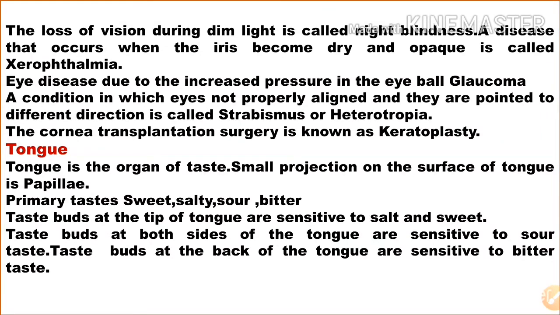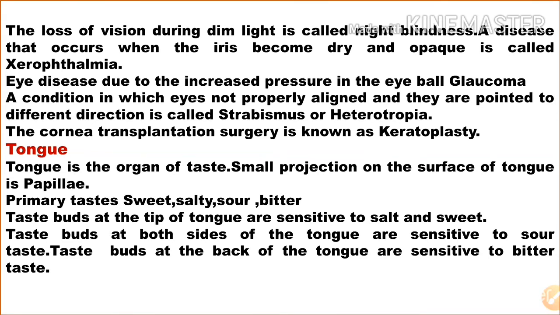The eye disease due to increased pressure in the eyeball is glaucoma. A condition in which the eyes are not properly aligned and point in different directions is called heterotopia. Cornea transplantation surgery is known as keratoplasty.